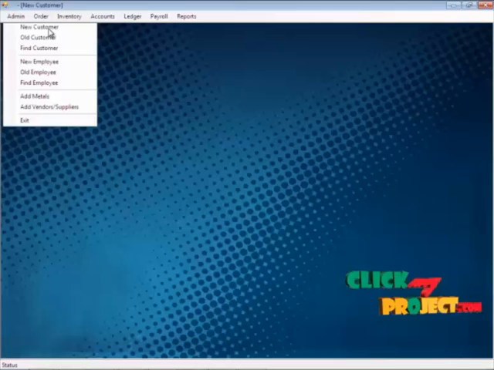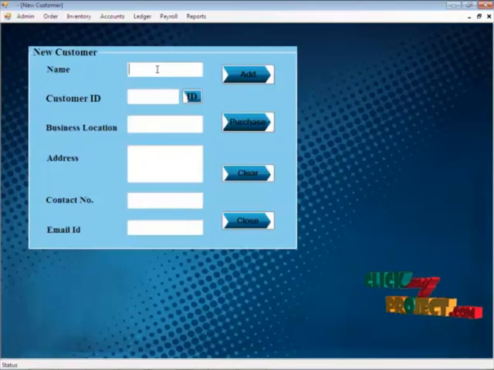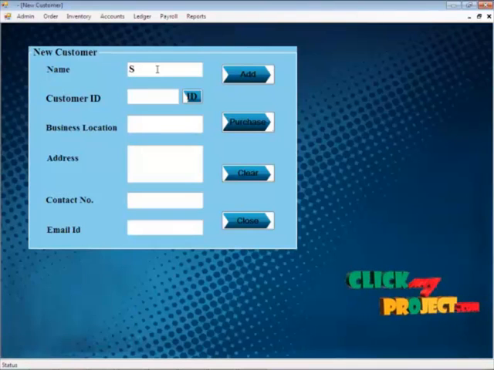We now intend to add a new customer to the application. Here I am going to type Sam, the business location is Madurai, and the address is the same as Madurai.